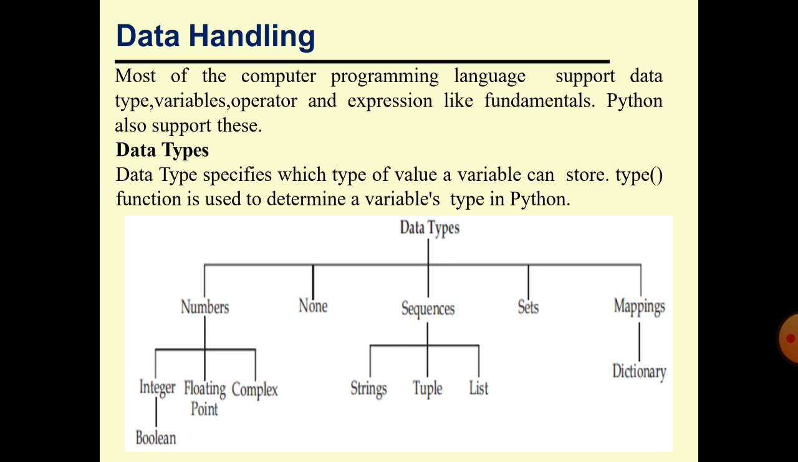And next, data handling. Data handling means how many types of data can be used in a language: how many data types are supported, how many types of values we can manipulate in a programming language. So how can we handle the types of values in programs? Most computer programming languages support fundamentals like data types, variables, operators and expressions. Python also supports some data types.